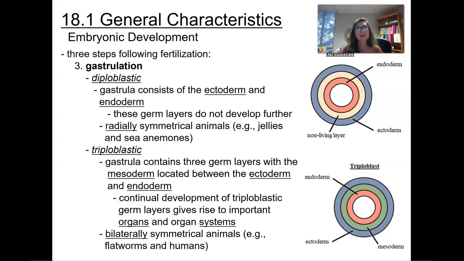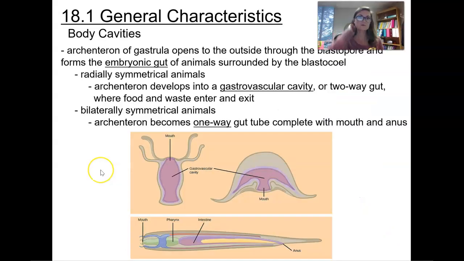Then you can have what's called triploblastic, and that's where the gastrula is going to contain three germ layers, with the mesoderm located between the ectoderm and the endoderm. So it's going to have a continual development of that triploblast, and inside of that, it's going to give rise to important things such as organs and organ systems. These are going to be bilaterally symmetrical animals, so things like flatworms and even humans.